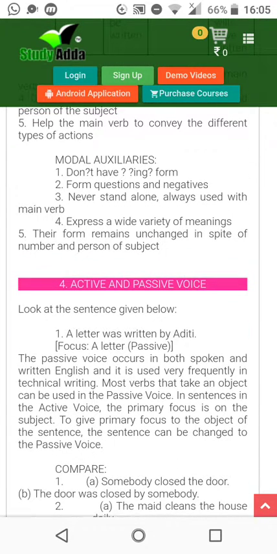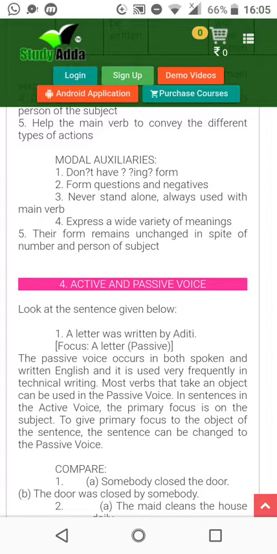Look at the sentence given below. A letter was written by Aditi. A letter, passive. The passive voice occurs in both spoken and written English, and it is used very frequently in technical writing. Most verbs that take an object can be used in the passive voice.